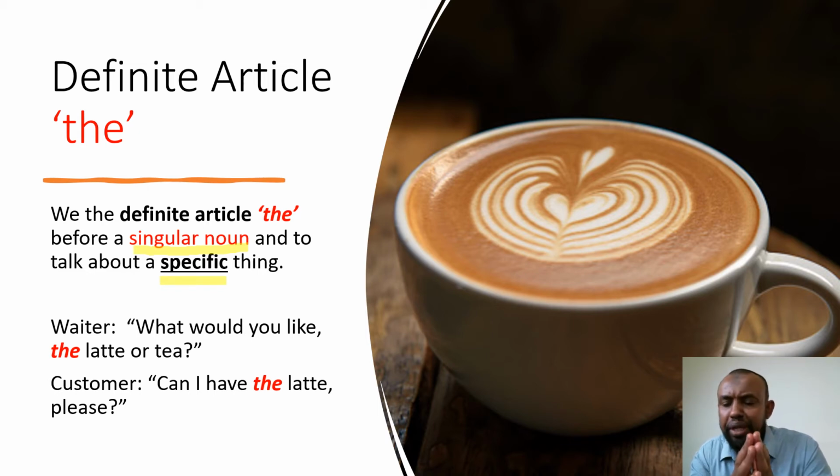So, we'll be looking at a conversation happening in a cafe, all right, between a waiter and a customer. And we will learn how we use the definite article there to talk about something specific, okay? Or one thing. All right, think of specific as one thing. Let's start the conversation.